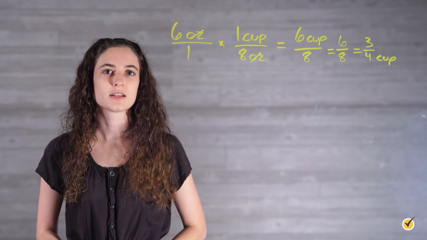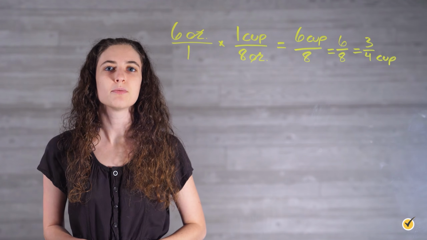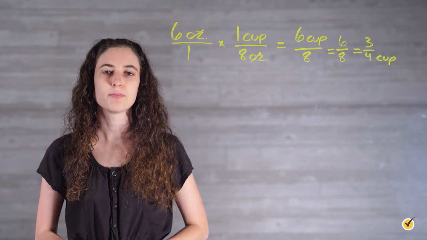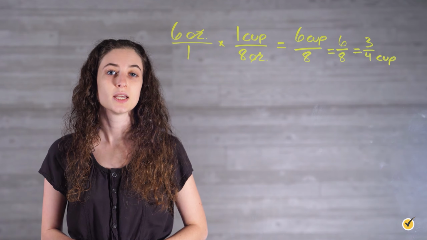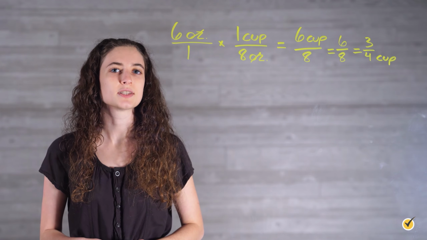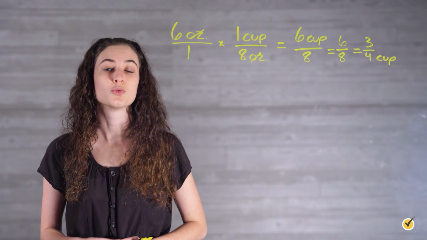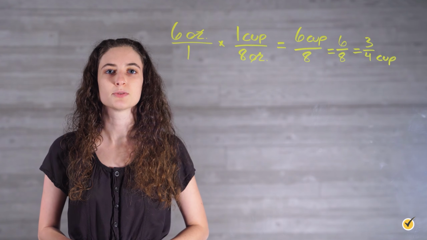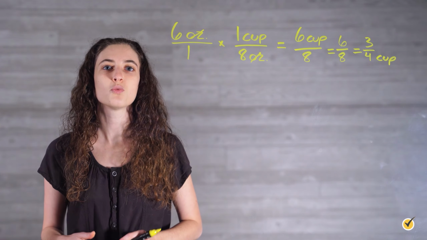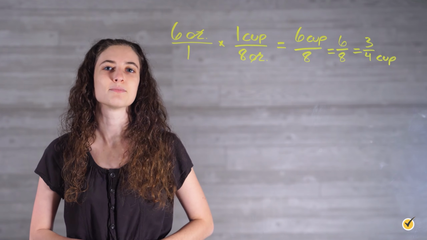Notice how our ounces cancel out on top and bottom, and we're able to simplify the fraction 6/8 by dividing both parts by 2. This gives us our final answer of 6 ounces equals 3/4 cup. So we need 3/4 of a cup of chocolate chips for our cookie recipe, and can use our 1/4 cup measuring cup 3 times. Let's look at another example.